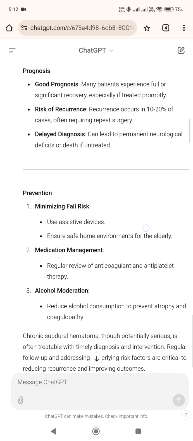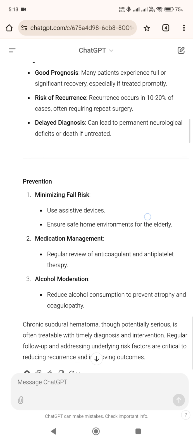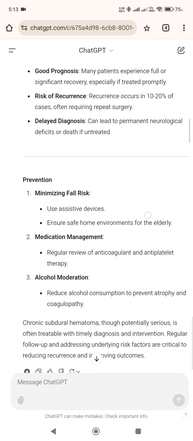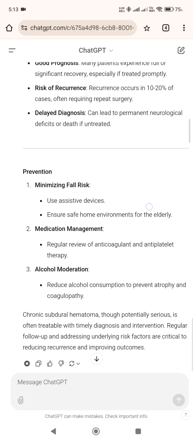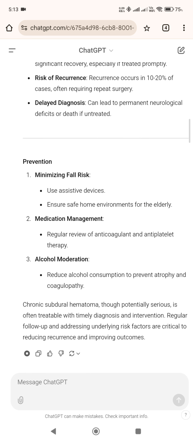Prognosis. Good prognosis. Many patients experience full or significant recovery, especially if treated promptly. Risk of recurrence: recurrence occurs in 10 to 20% of cases, often requiring repeat surgery. Delayed diagnosis can lead to permanent neurological deficits or death if untreated.